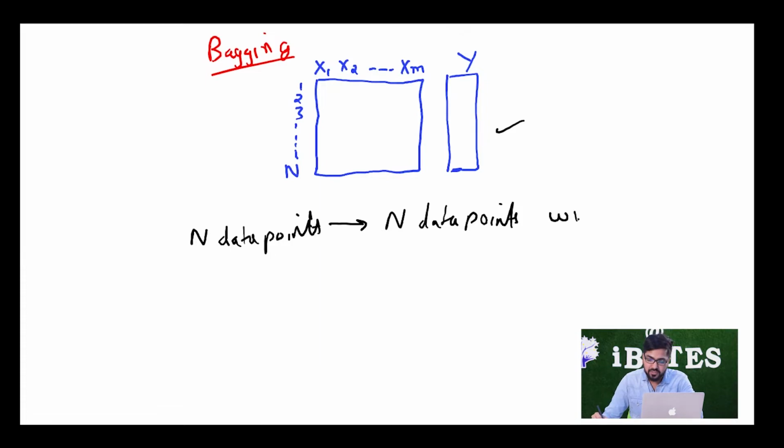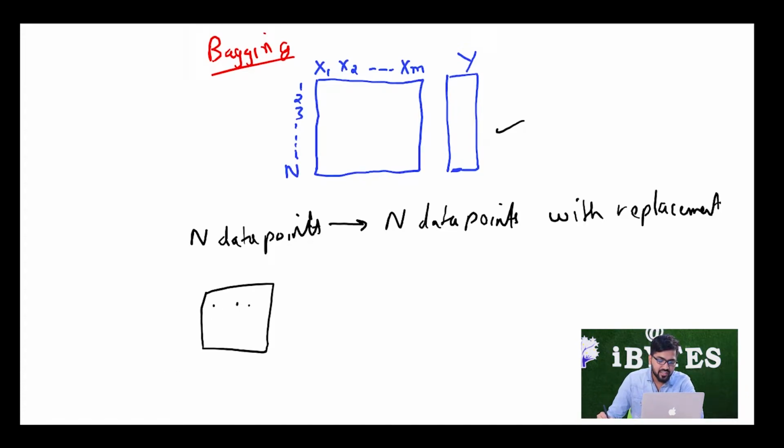with replacement. What do I mean by with replacement? What I mean is that one point can even come twice. Let's see what we mean by that. Let's say I have n data points over here, and out of this I want to choose n data points. It might appear that there is only one way, but there is only one way if we have to pick all the data points only once.